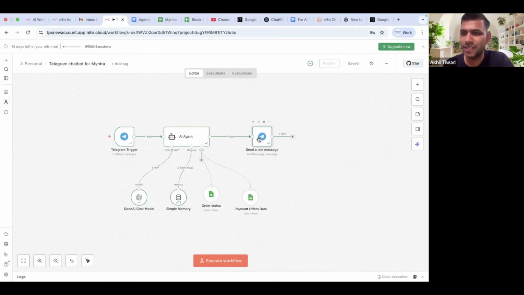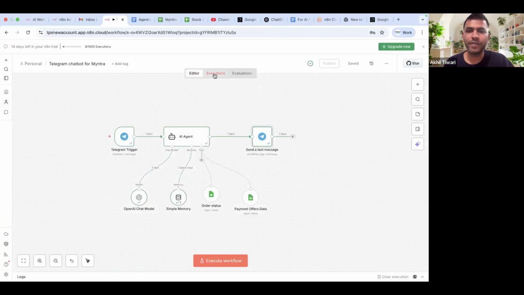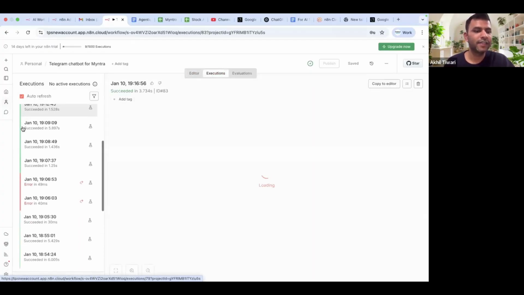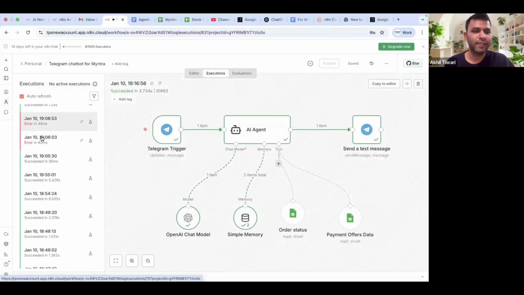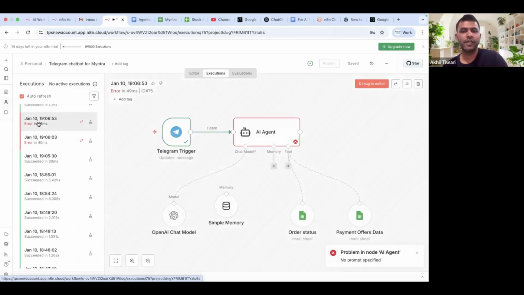Now, let's look into the final step, wherein how can you go ahead and check the executions, right? So this is where you click on executions, which is right beside the editor window. And you can see all these executions that you've run here, right? Let's say this is where we've hit an error, right? So click on this. And once you click on this, you could see why the error is coming in.